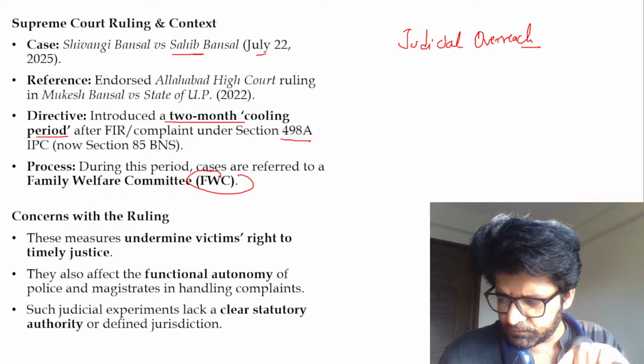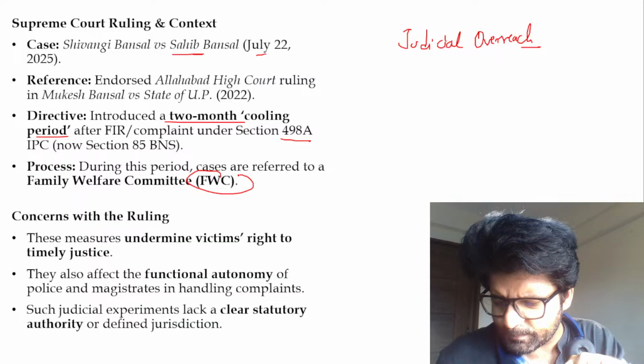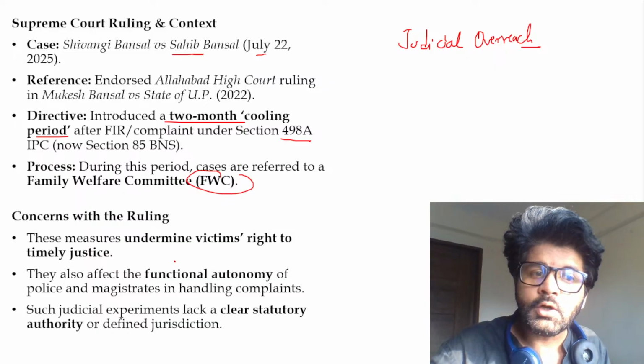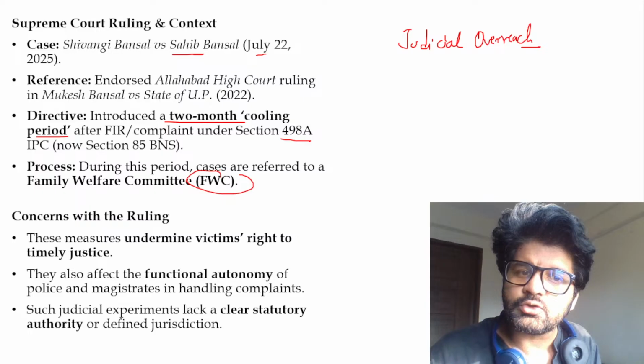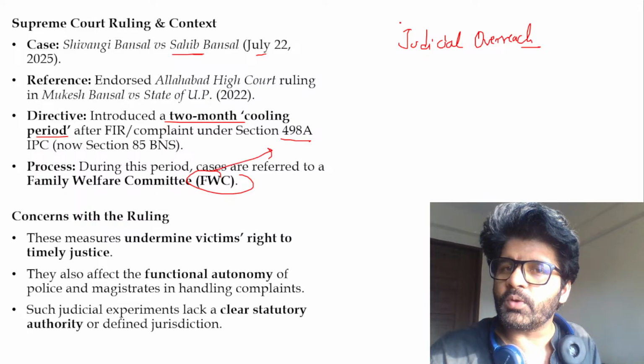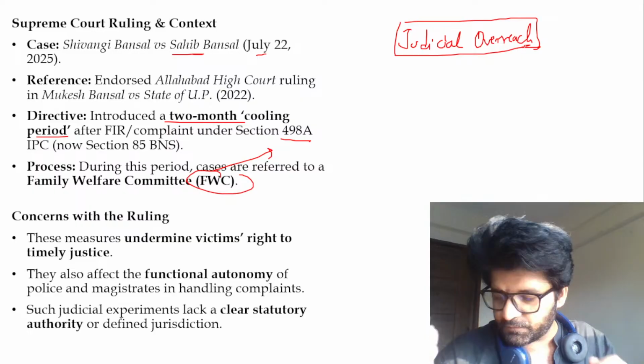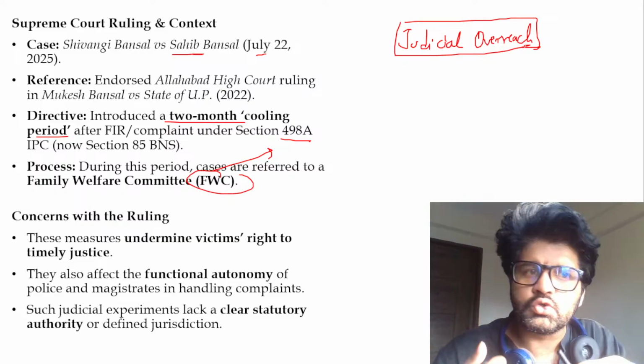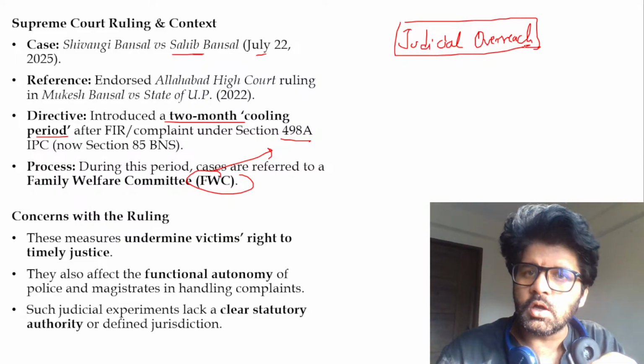Everything is fine, right? And again, these kinds of things can happen sometimes, bear with me. So the Family Welfare Committee, why? To avoid these frivolous cases. Now, can the Supreme Court do that? Is it an example of judicial overreach? Time and again, I have told you about different terms: judicial review, judicial activism, judicial overreach.